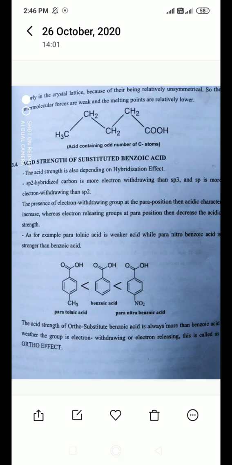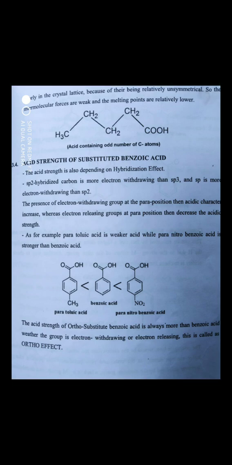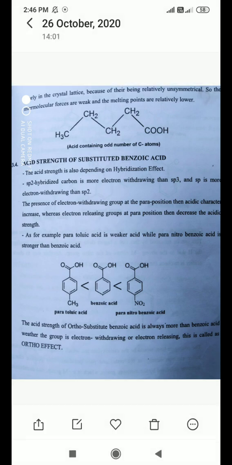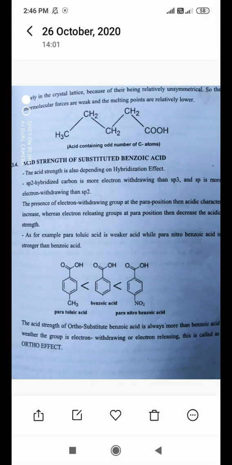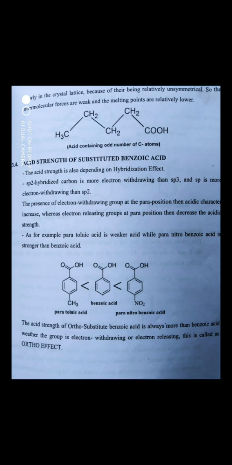Whereas an electron releasing group at the para position decreases the acid strength, which is the electron donating group, that is the plus I effect, positive inductive effect. The example is the methyl group. The methyl group has the ability to donate electrons, so the acidic nature of the aromatic acid decreases.